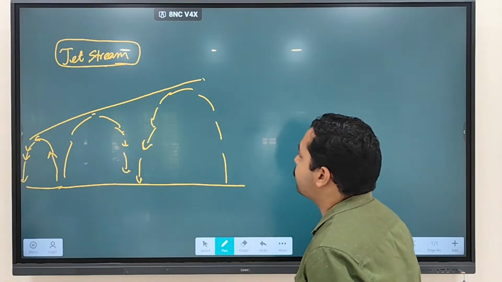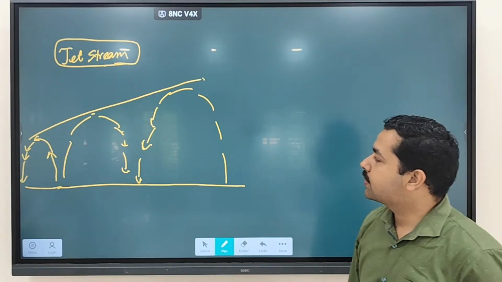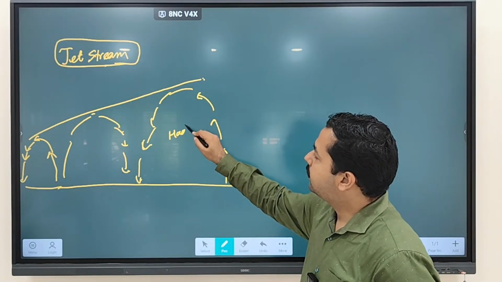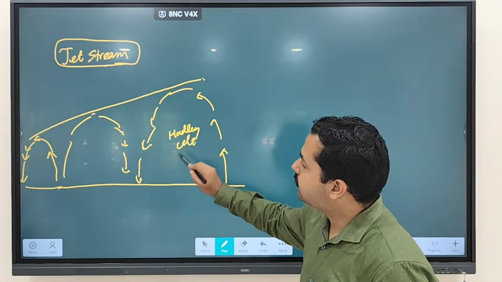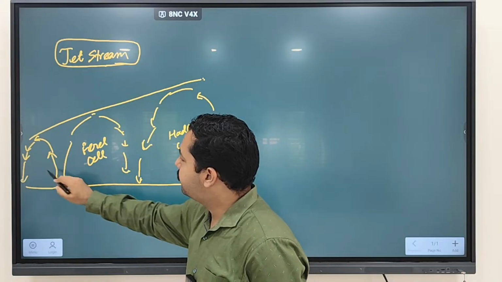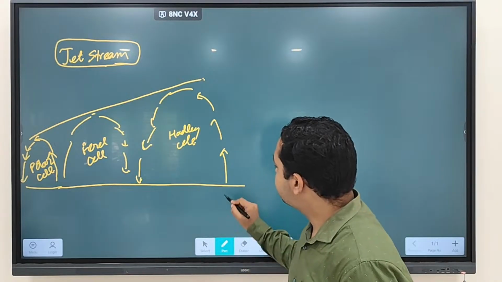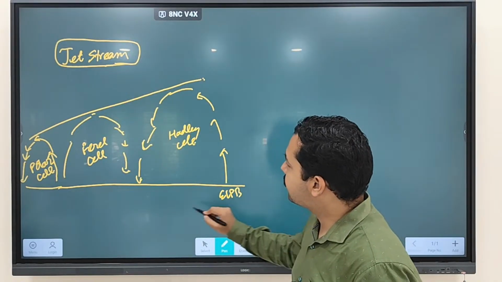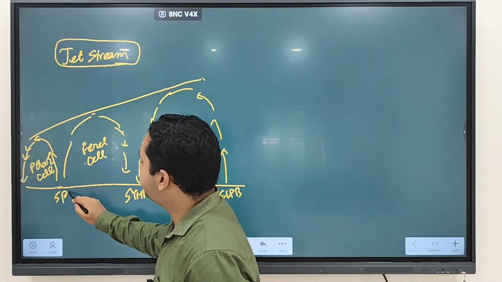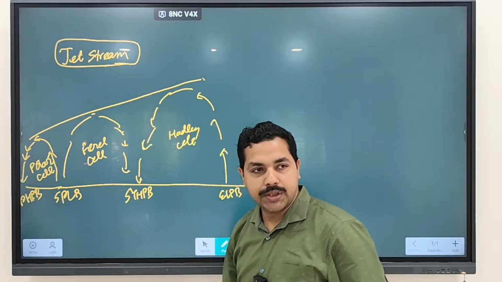Fine. So we have discussed convection. We discussed which cell is called the Hadley cell, which is called the Ferrel cell, and which is called the polar cell. We discussed this is the equatorial low pressure belt, this is the subtropical high pressure belt, this is the subpolar low pressure belt, and the polar high pressure belt. So these are the pressure belts we have discussed.